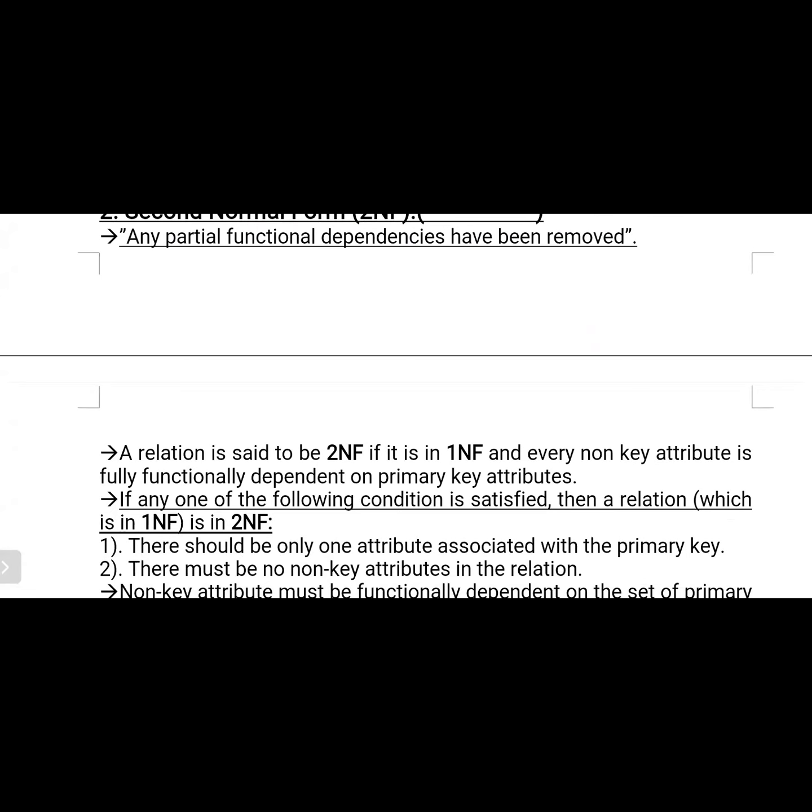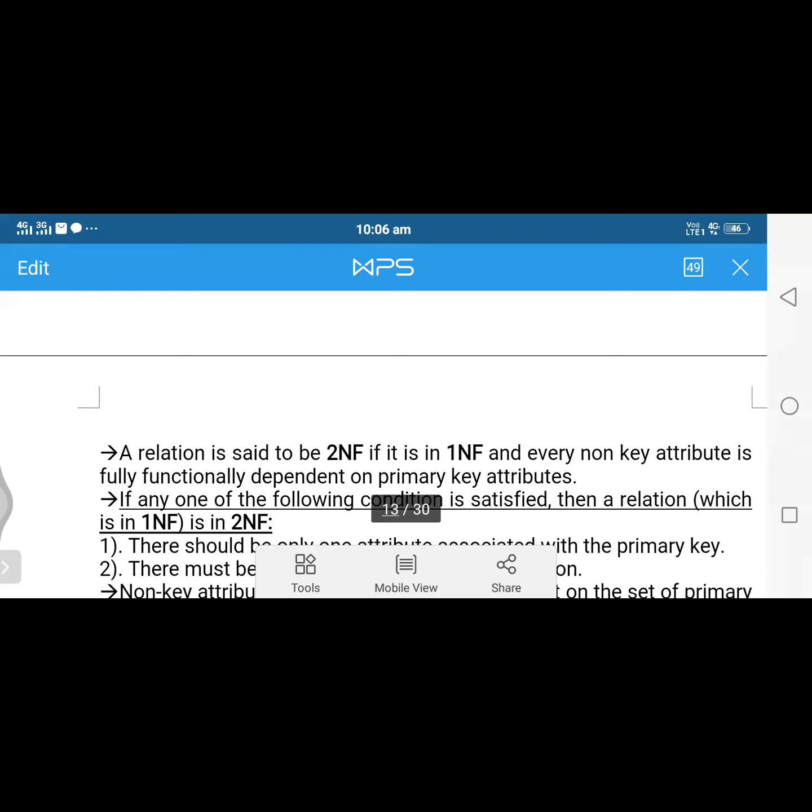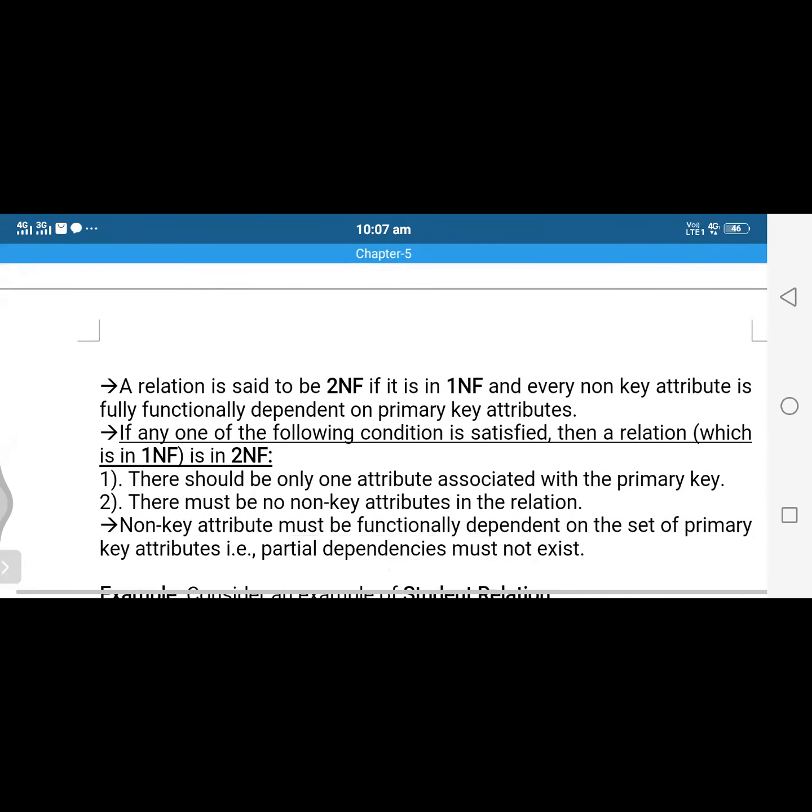A relation is said to be in 2NF if it is in first NF. That means if it is in second NF, it definitely satisfies 1NF also. For example, if a student belongs to BTech third year, he has already studied the first year and second year also. In the same way, if it is in 2NF, it already satisfies 1NF. If it is in 3NF, it already satisfies 2NF and 1NF. If it is in fourth NF, it already satisfies 3NF, 2NF and 1NF. Please try to remember this.